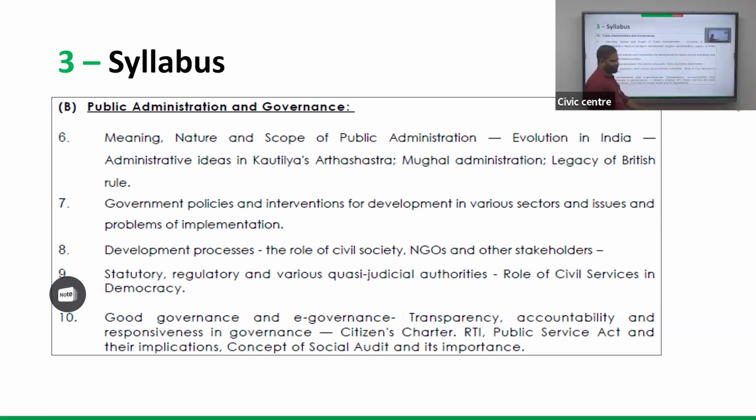And the role of civil services, this is the area where everyone will be aspiring to reach this post. The role of civil services is the backbone of our system, because they are permanent. They are not going to change. Political party may change, ideology may change, but the system should go on. So that show should go on. For that purpose, it's the steel frame of India, and there also various reforms are pending.